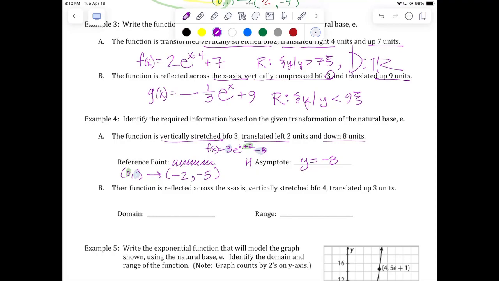All right, the function is reflected across the x-axis. So I'll call this one g of x again to be different. Reflected across the x-axis, we already said, is a negative out front. Vertically stretched by a factor of 4, so it's a negative 4 out front. Then up 3 units, so it's just e to the x, and back on the ground floor, it's plus 3. So it didn't ask us where the point went. Didn't ask us what the asymptote is. It asks us for the domain. Oh, easy, right? Double-bar R.